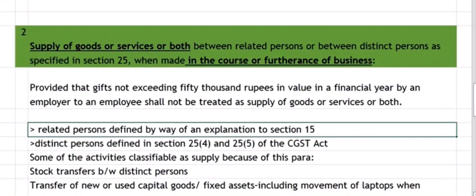You can go through that explanation. It lists out certain persons who all can be related persons. And distinct person. Distinct person is defined under section 25 subsection 4 and 25 subsection 5.